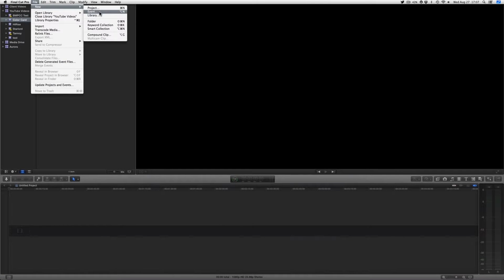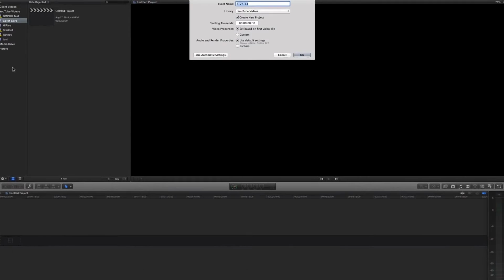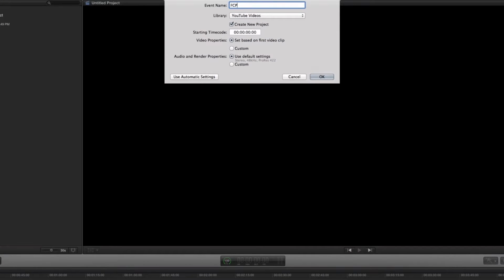And to do that, you need to make what's called an event. So I'm going to go to File, New Event, or I can simply right click and select New Event. Or if you're a super cool shortcut key ninja, you can use Option N. And that brings up this dialog box where you can name the event. It defaults to a date, but of course you can name it whatever you want. And then you see the library where that event's going to be created. Now mine is YouTube videos, but if you've never made a library before, this will say Macintosh HD right here.